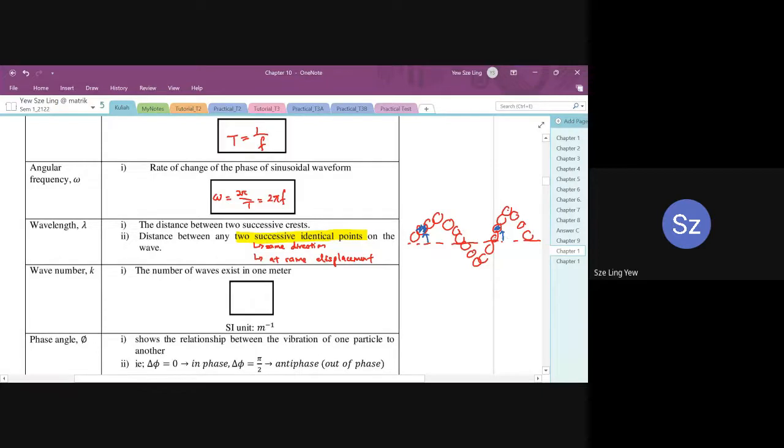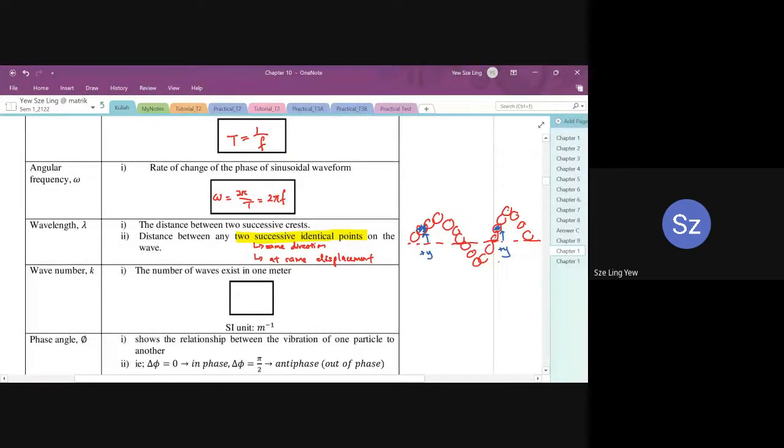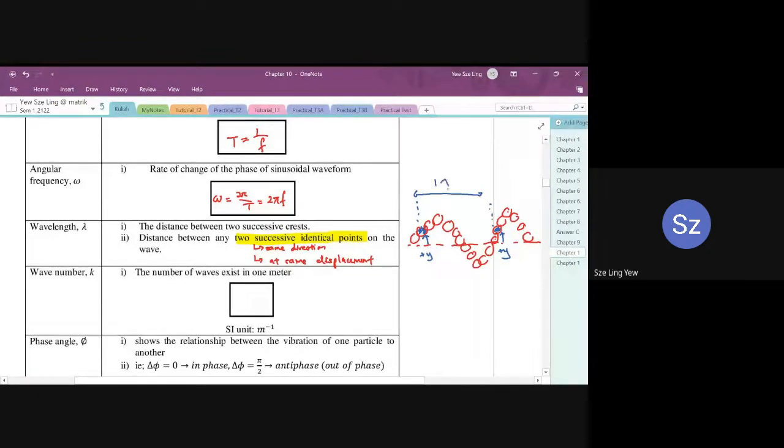Why? Because both of them are moving towards the same direction, which is the positive y direction, and the distance from the equilibrium position is the same. So for two successive identical points, from this position until this position, we call it one lambda, one wavelength.